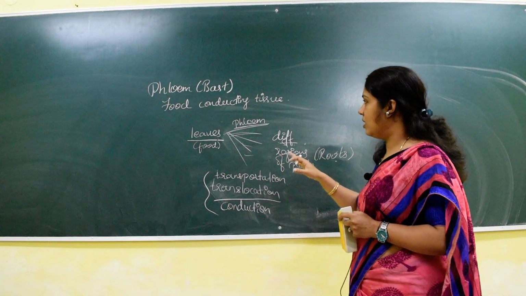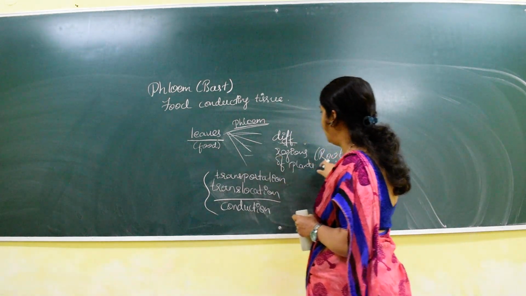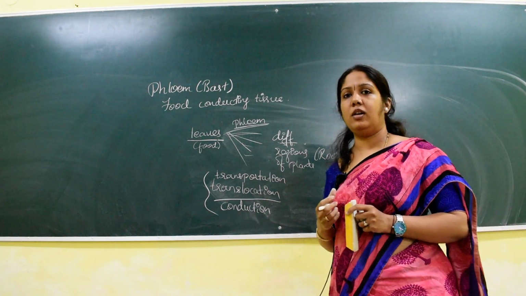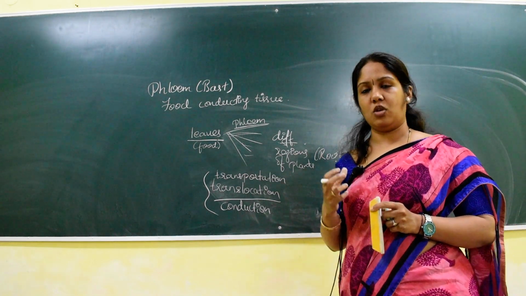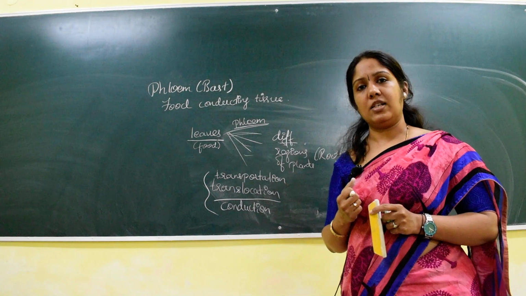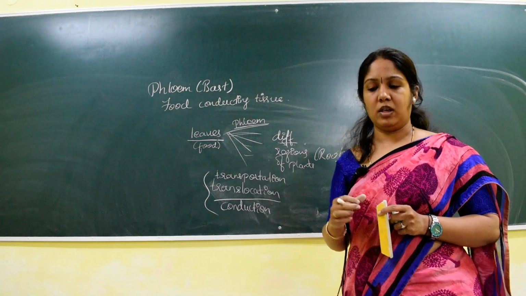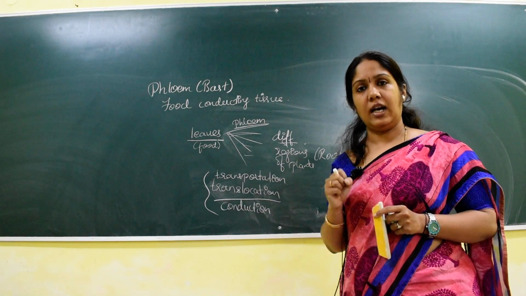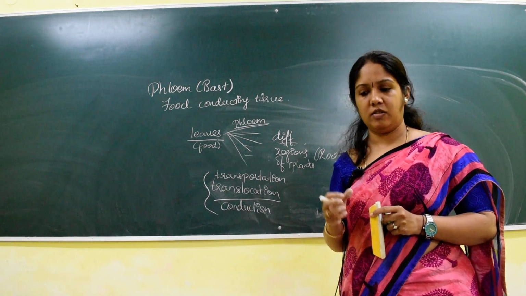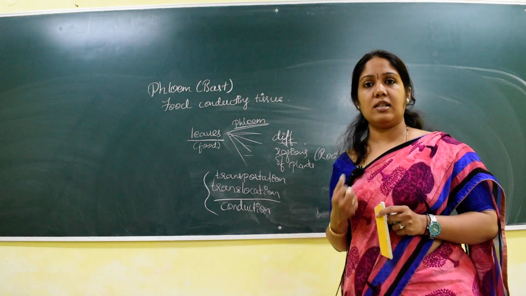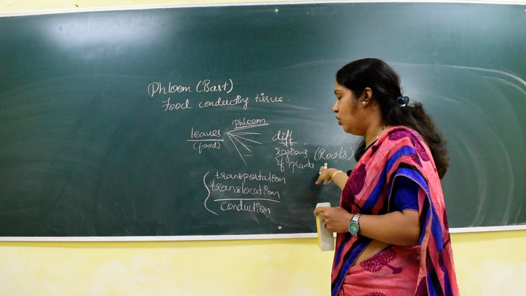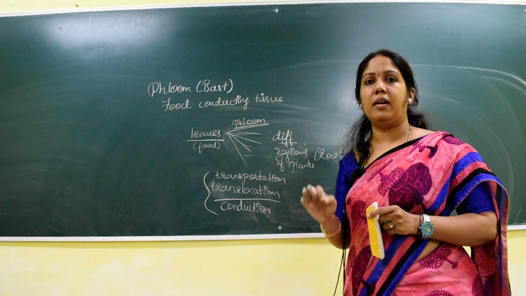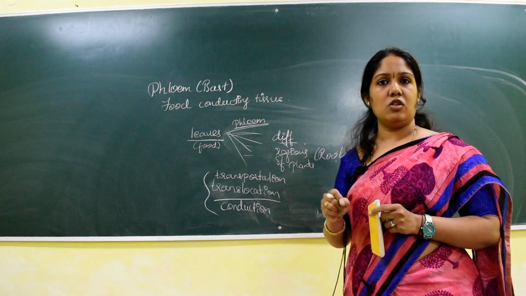Hence, whatever food is synthesized in the leaf has to be moved to the roots, because the roots are a very important region of a plant which helps in absorption of water as well as nutrients and micronutrients present in the soil. So the nutrients and the water present in the soil are absorbed by which part? Roots. So the root mainly helps in the absorption of water and nutrients from the soil.